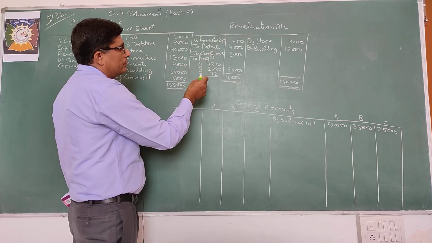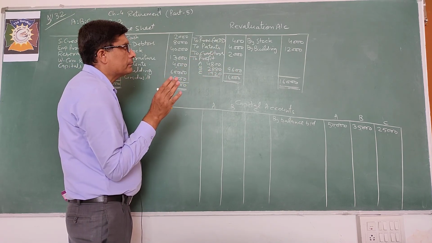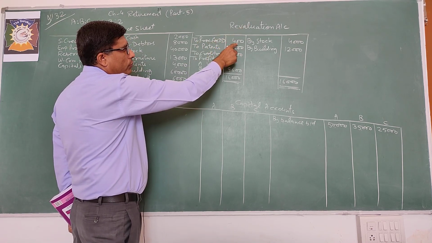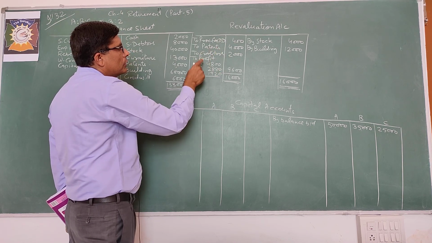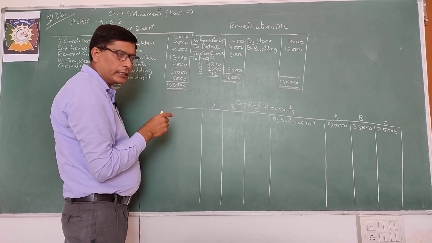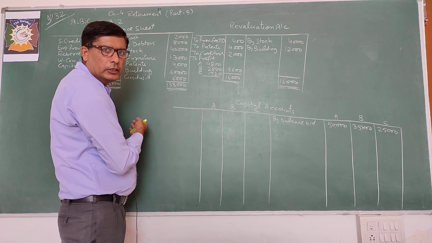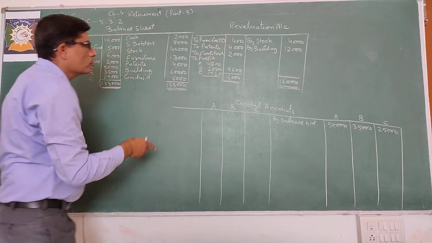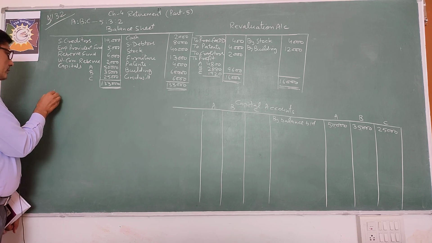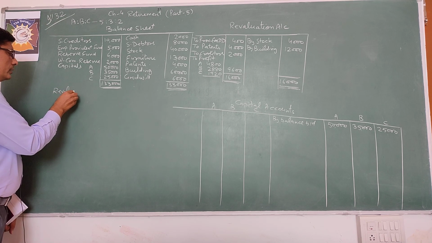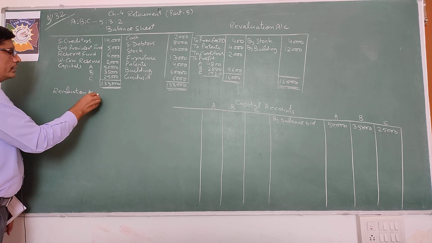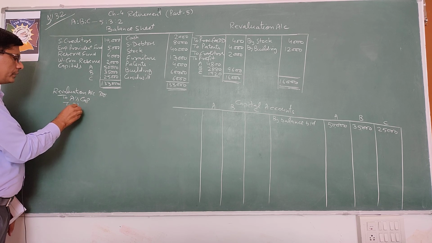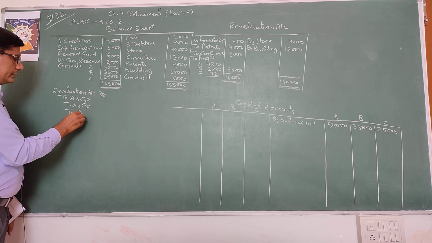Entry for revaluation. For profit, do a separate entry. For these 3 items, the entry is revaluation account debit, to provision for doubtful debts 400, to patents 4,000, to creditors 2,000. Okay. Because we are lacking space, you will do it yourself. For profit, the entry will be revaluation account debit to A's capital, to B's capital, to C's capital.